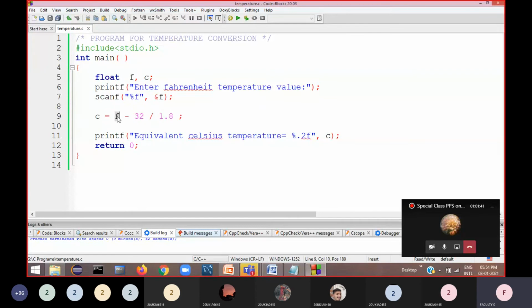But as per the formula, f minus 32 has to be calculated first. Whichever has to be calculated first, you have to enclose in parentheses or brackets. Now if you enclose that in brackets, then f minus 32 is calculated first, then this result will be divided by 1.8. So that's why you will get the correct result there.